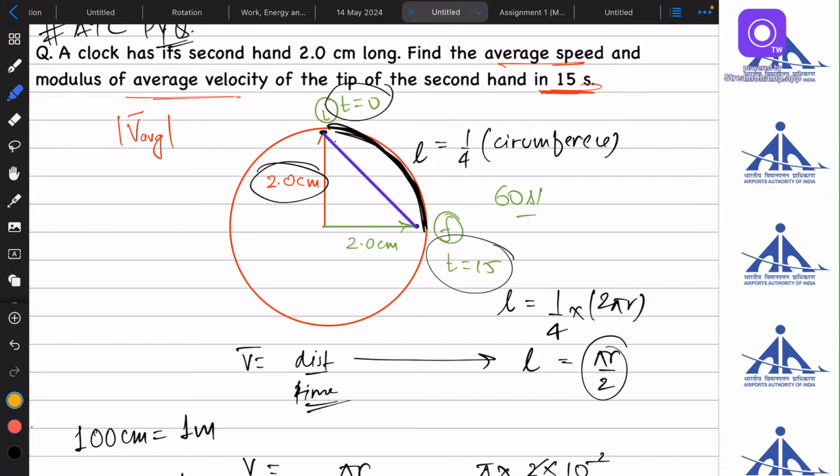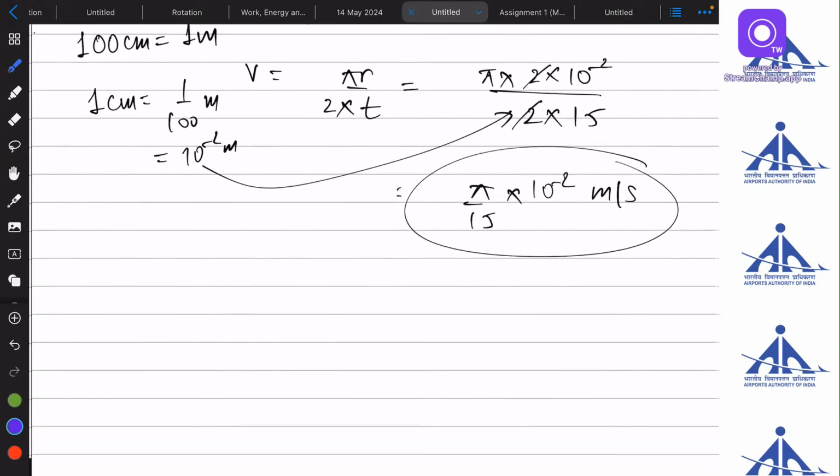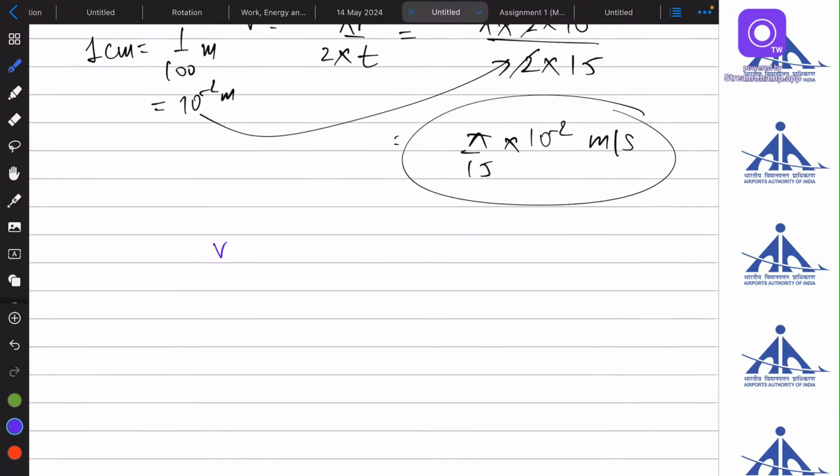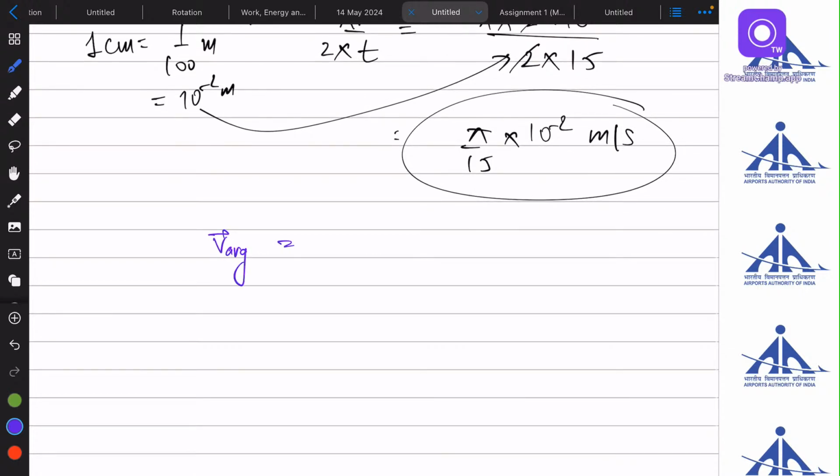Now you can see a triangle over here. For this triangle, the hypotenuse I don't know, and I know these two values, 2 and 2. So I can write hypotenuse equals under root of 2 square plus 2 square by Pythagoras theorem. So that will be 2 root 2 meter, not meter, it's centimeter. Clear? So now if I know the displacement, I can find the average velocity of the body. That is the displacement, which was 2 root 2 into 10 to the power minus 2.